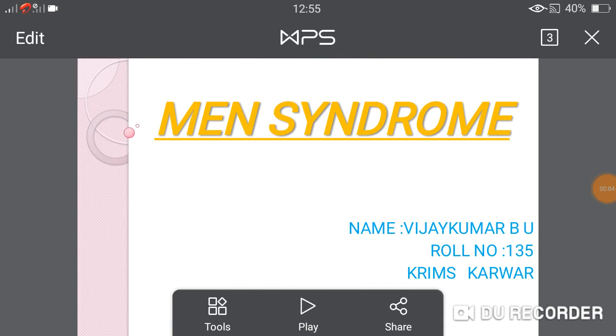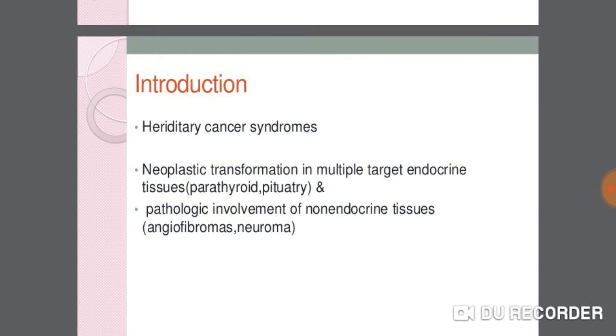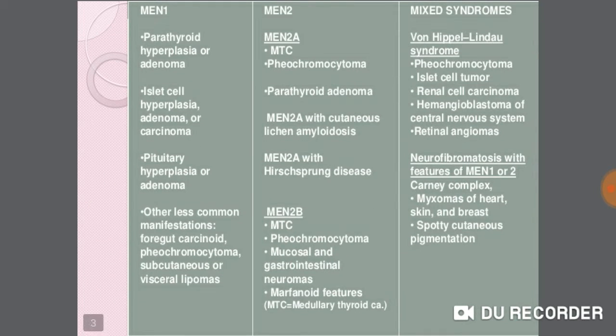I will explain MEN syndrome. Introduction. MEN syndrome is a hereditary cancer syndrome with neoplastic transformation in multiple target endocrine tissues like parathyroid and pituitary, and pathologic involvement of non-endocrine tissues like angiofibromas and neuroma. There are three types of MEN syndromes: MEN syndrome 1, 2 and mixed syndromes.